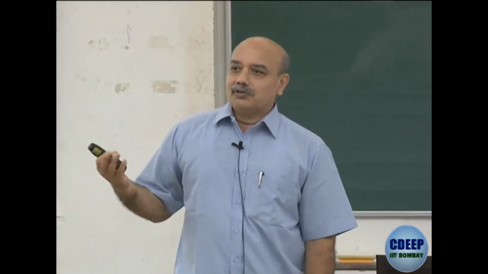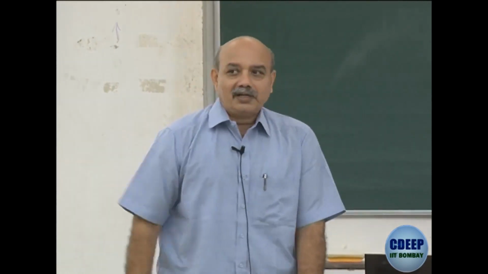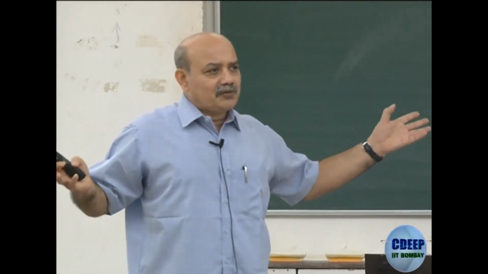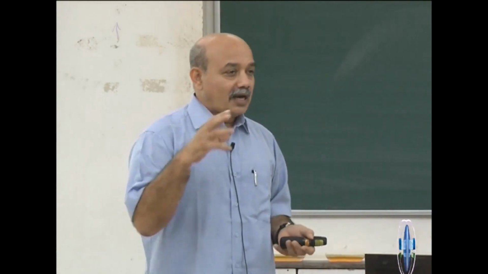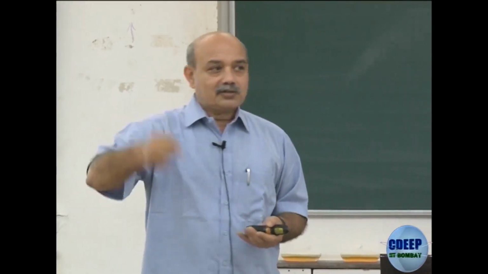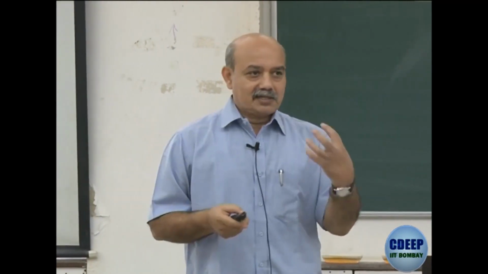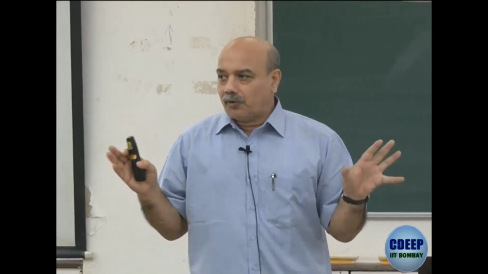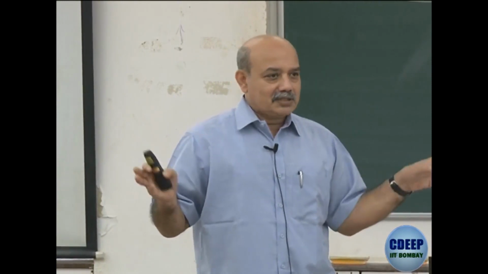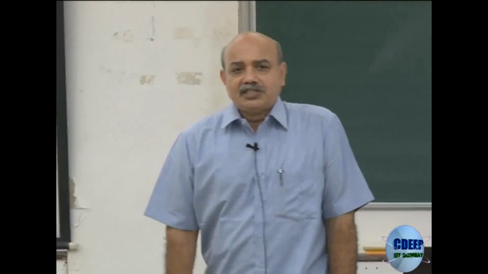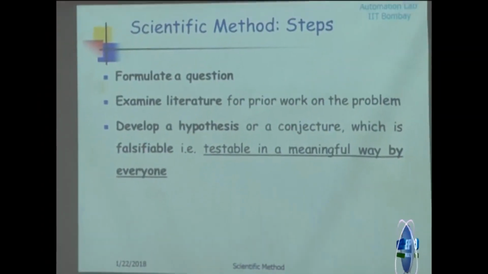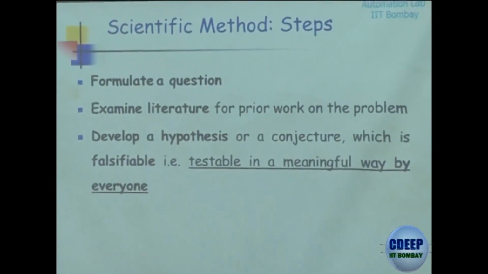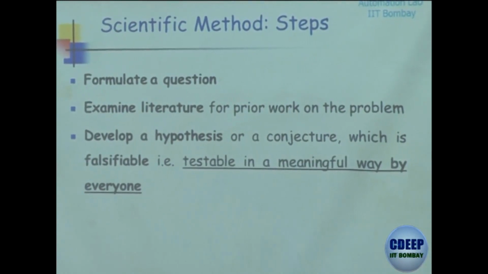So looking at the literature is what Rutherford did. He tried to look at the different ways of thinking, and at that time, looking at electrons as planets moving around a central core was out-of-the-box thinking. It wasn't a conventional way of looking at it. So develop a conjecture, which is falsifiable, which means testable.